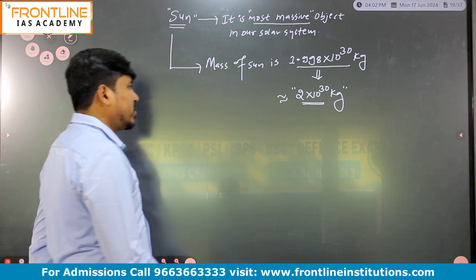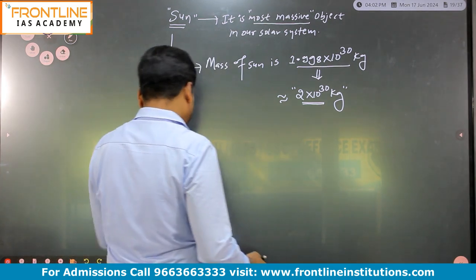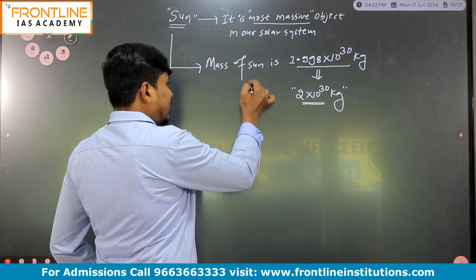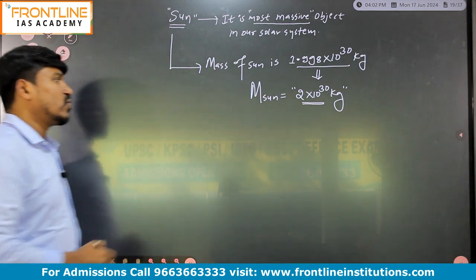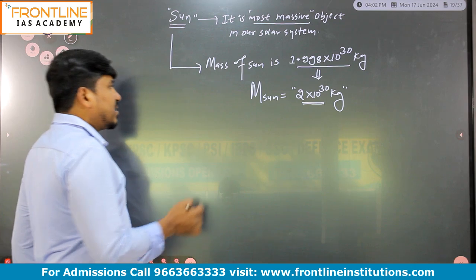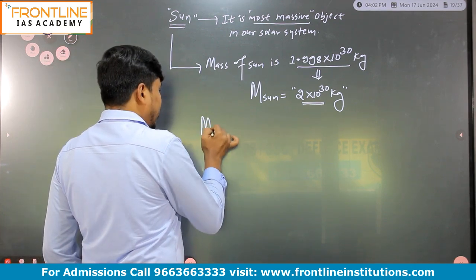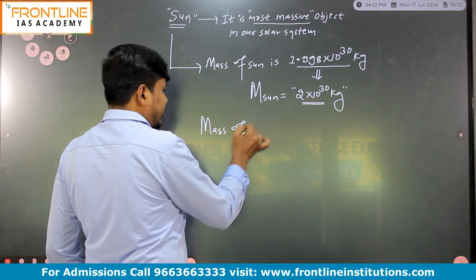If you get the question, what is the mass of the Sun? We'll write like this: M sun, the mass of the Sun is 2 into 10 to the power of 30 kg. And the mass of Earth, just listen, the mass of Earth